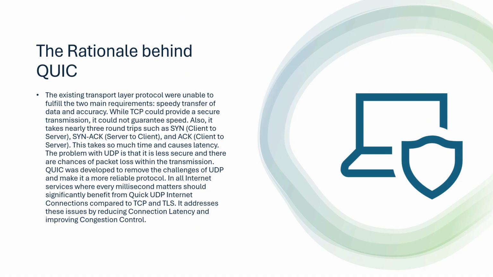On the other hand, UDP was fast but not secure and didn't handle packet loss gracefully. So there comes QUIC. It resolves all these issues by reducing connection latency, improving congestion control, and maintaining TLS-grade encryption.